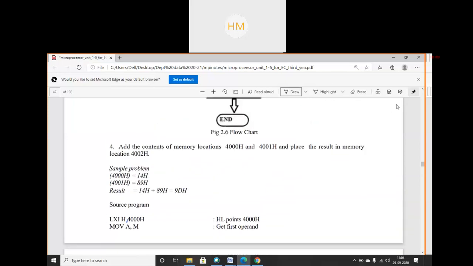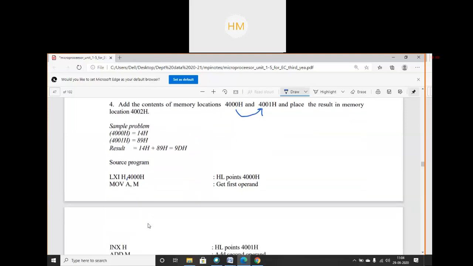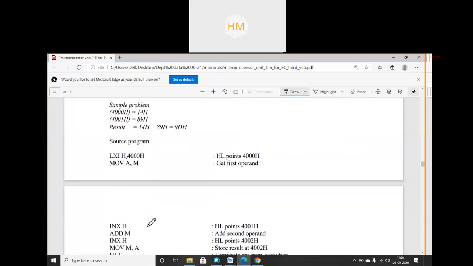Then I am using the INX instruction. Why am I using the INX instruction? Because just the next memory location is here. After 4000 the memory location is 4001. So no need to write the LXI H instruction because it will consume 3 bytes of length, 3 locations of memory. So I will never use this instruction. I will use simply INX H, which requires only 1 byte. So INX H will point to the 4001 memory location.